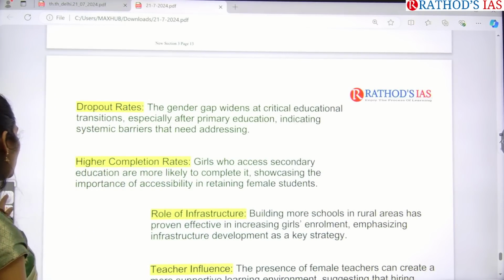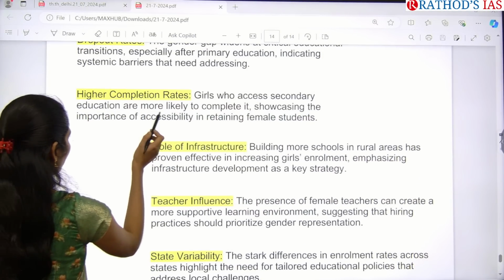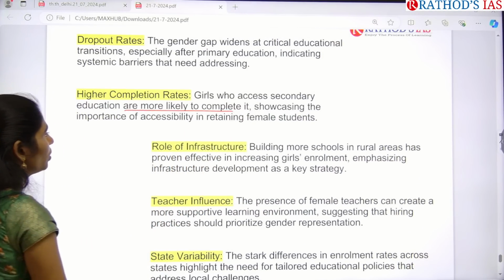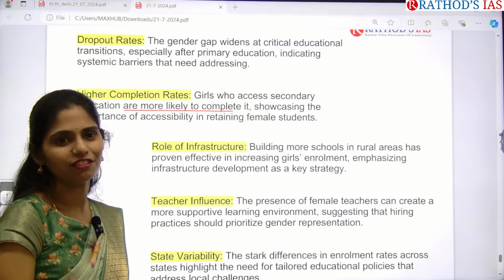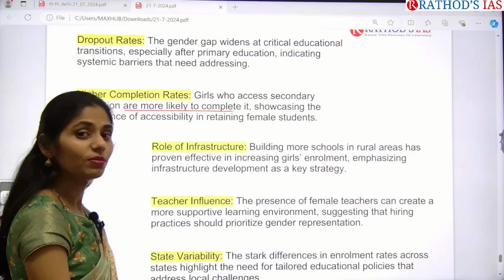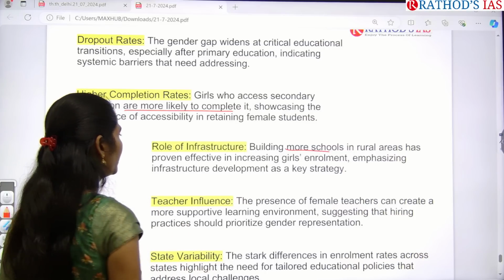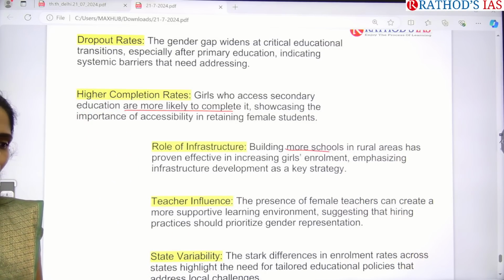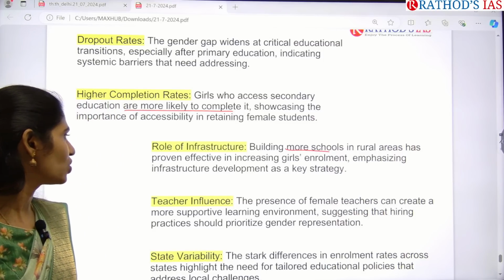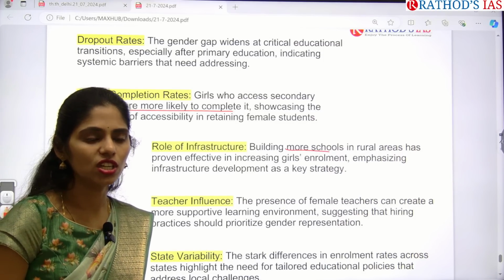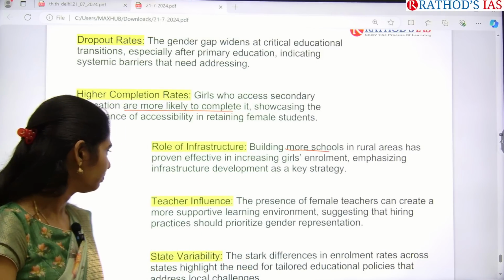The next one is higher completion rates. Girls who have access to secondary education are more likely to complete it, but accessing higher education is very difficult for girls, and once they get access, they complete it. Next is building more schools in rural areas, which is very helpful for increasing girls' enrollment. Emphasizing infrastructure is one of the key strategies where government can focus to improve women's participation in education.